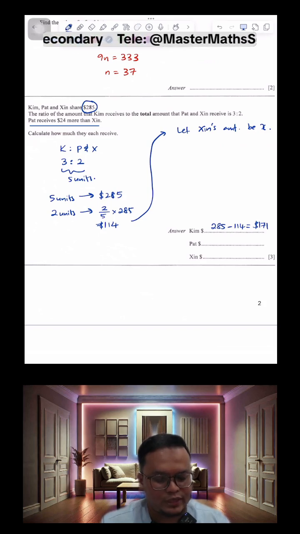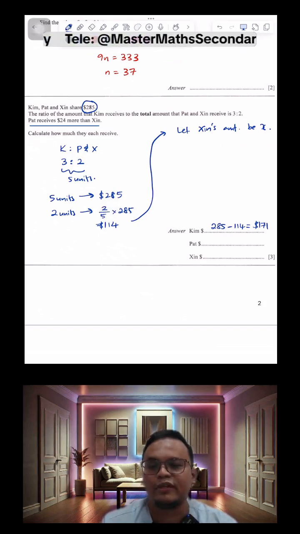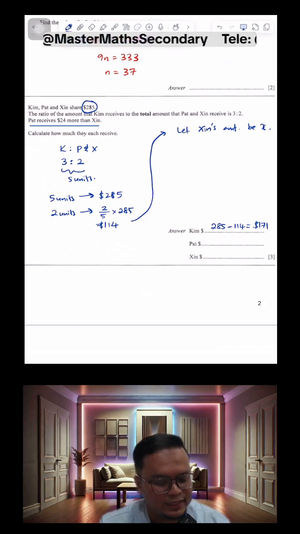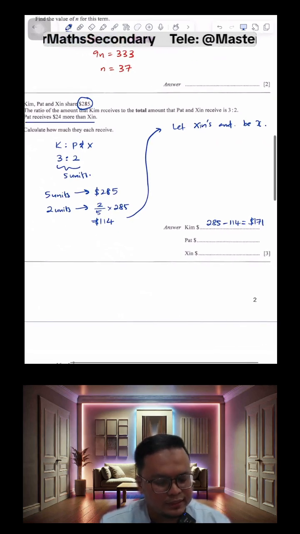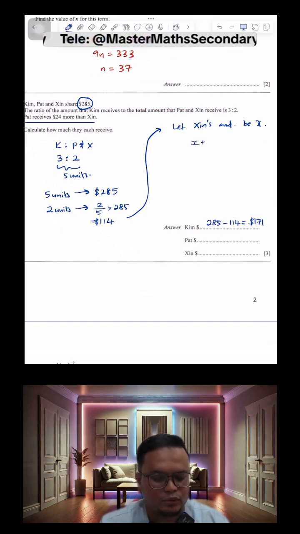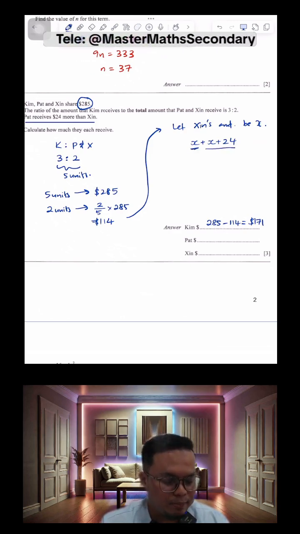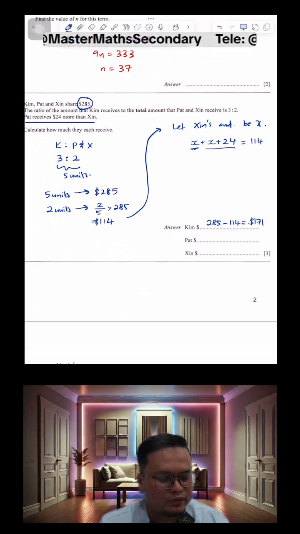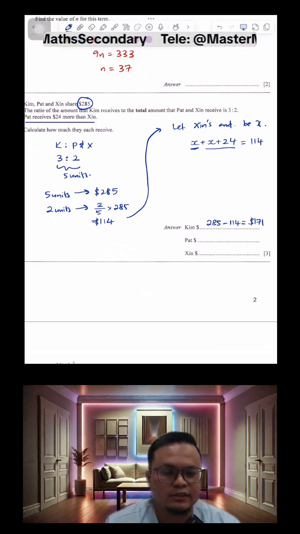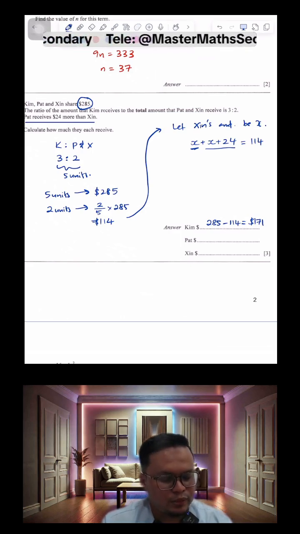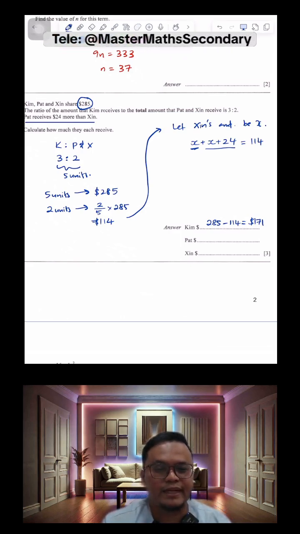Okay, there are a few ways to do this, or you can just take 114 minus 24 divided by 2, that works as well. But the idea is that if you want to use algebra, then we know that Sin is X, and Pat would receive more by $24. So Pat's amount, in terms of X, will be X plus 24. So X is Sin, X plus 24 is Pat. They both add up to 114. This is the total amount that they both got. So that's how we then proceed to find X.